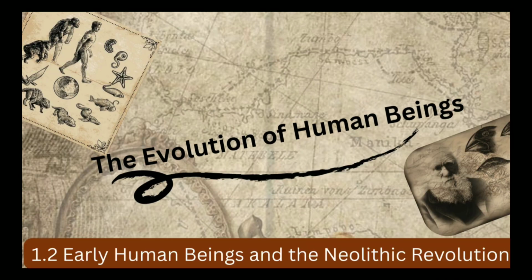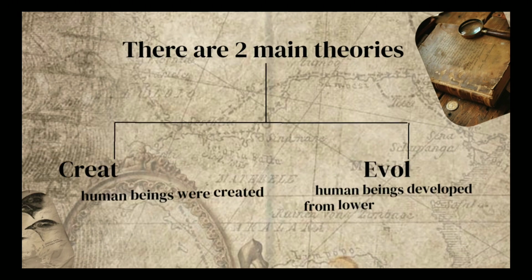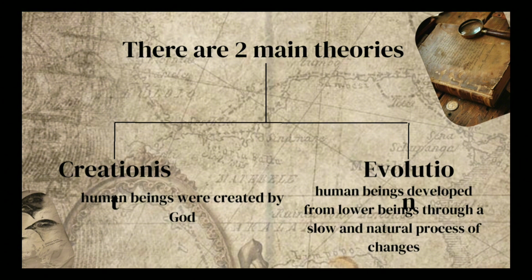Welcome everyone. Today we'll be talking about the evolution of human beings, but more specifically, early human beings and the Neolithic Revolution. When we come to the evolution of human beings, we have two main theories. The first one is the creationist theory, which states that human beings were created by God. And the second one is the evolution theory, which states that human beings developed from lower beings through a slow and natural process of changes. This theory was described by an English scientist named Charles Darwin in the mid-19th century.